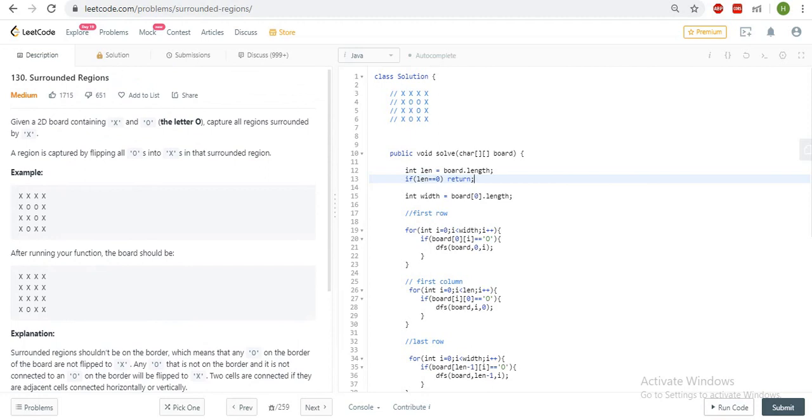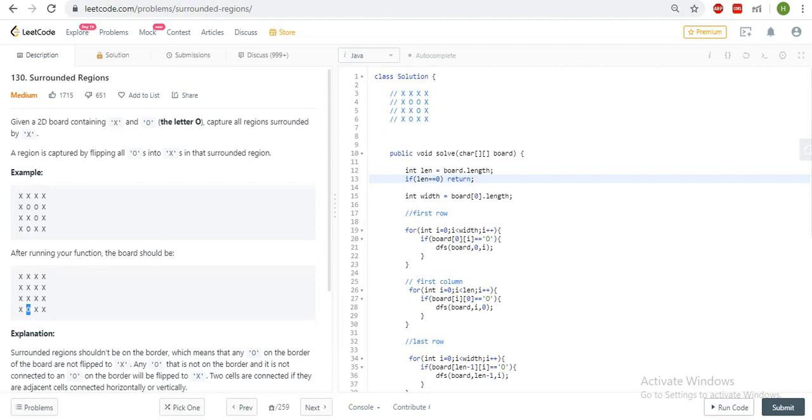So here we have these three O's which are surrounded by X, and our task is to convert these O's to X, meaning only that region which is surrounded by X, right? You can see in the output, they have converted these three O's to X. And one more condition they have mentioned in the explanation is that we cannot convert that O which is on the edge of the 2D array, right?